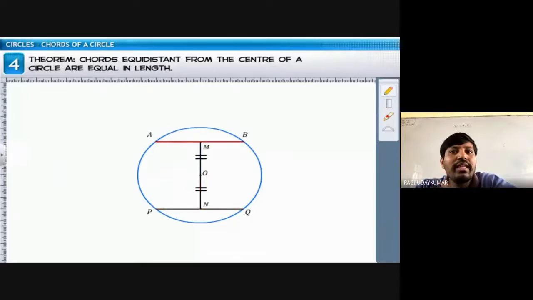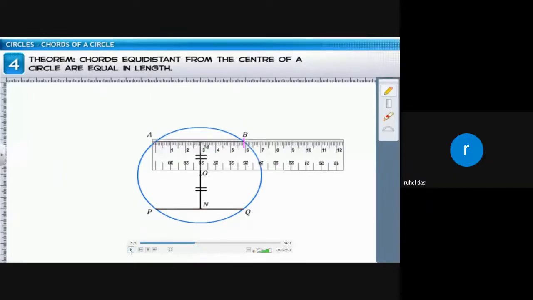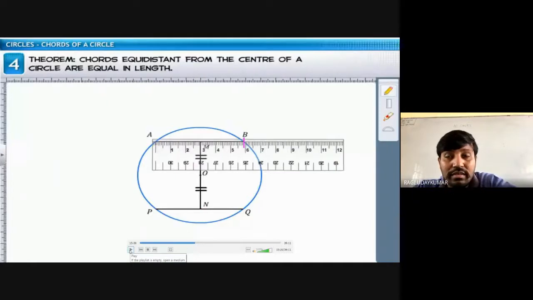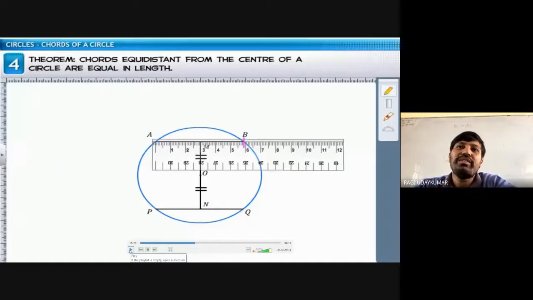ये दोनों भी third and fourth theorems whatever I said are also one is converse to other. Sir, अगर सेंटर ही नहीं दिया होगा तो भी सेंटर फाइंड आउट कर सकते हैं. We can draw the center. Suppose, that is also a good question. Suppose if you draw a bangle and any other such circle, its center is not known. So using the properties of the circle you can find out.